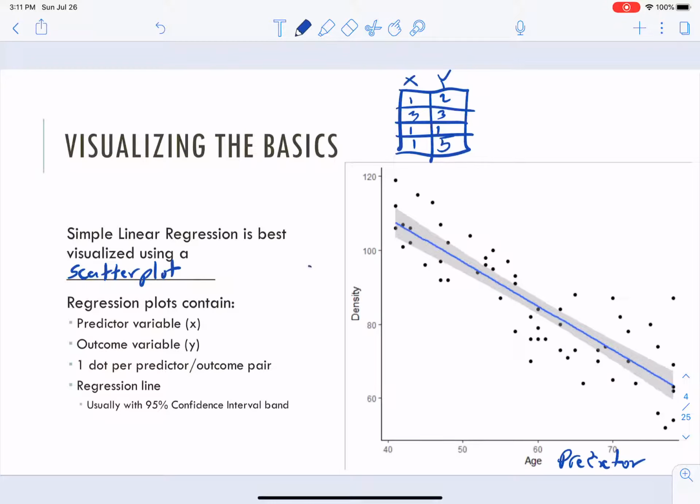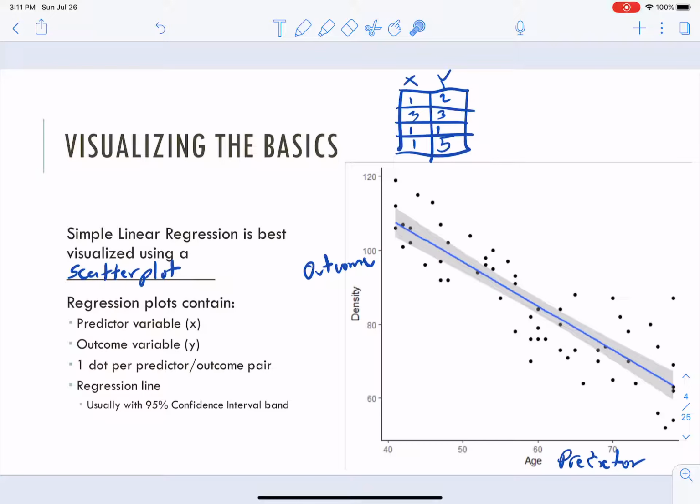And it's always in this order, right? So we're seeing how age affects density. Always this way, right? How does this influence this? Not the other way around. You can do some mental gymnastics to get back to vice versa, but this is the general idea. We're seeing how this one is related to this one. If this one changes, what happens here, right? And that's pretty much that.